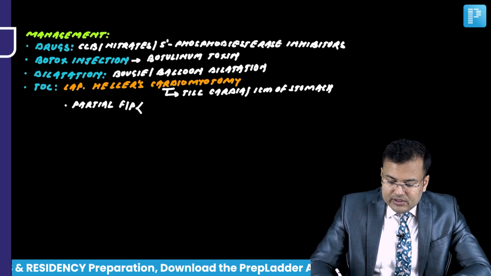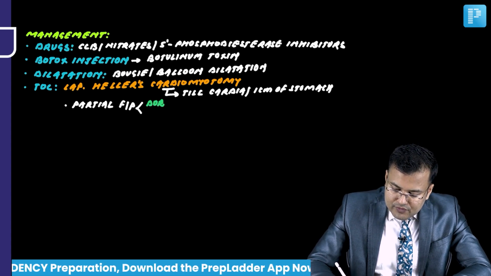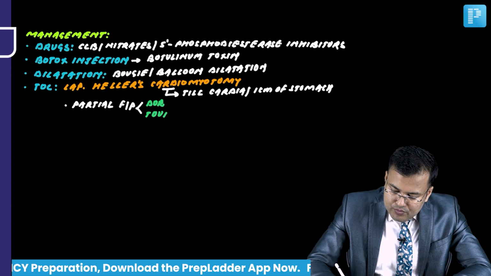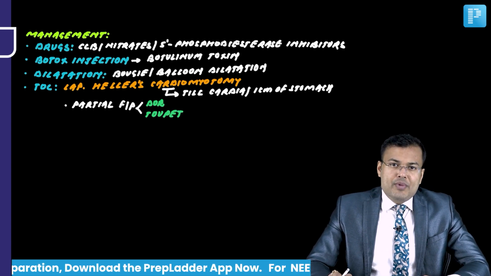What are the options for this partial fundoplication? The most commonly performed partial fundoplications are Dor and Toupet. We can go for Dor fundoplication or we can go for Toupet. So these are the partial fundoplications, Dor and Toupet fundoplication.